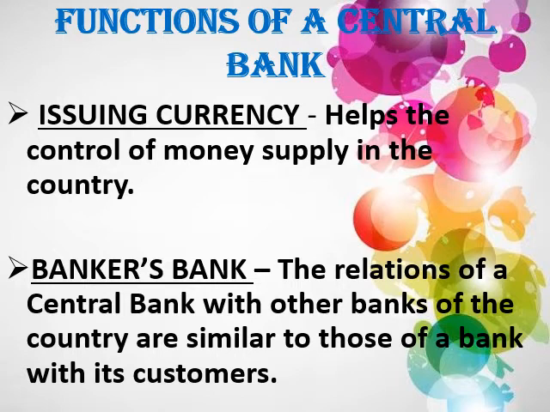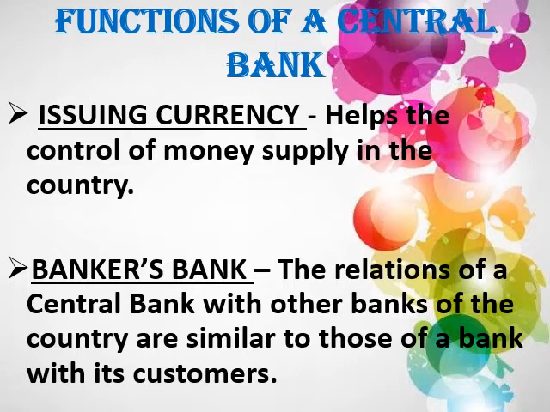Another important thing that you must know in this function is that commercial banks have to keep a certain portion of their deposits as reserves in the central bank. Out of whatever total deposit the commercial bank gets, they have to give a certain proportion, according to the percentage set by the central bank, to keep as a cash reserve.